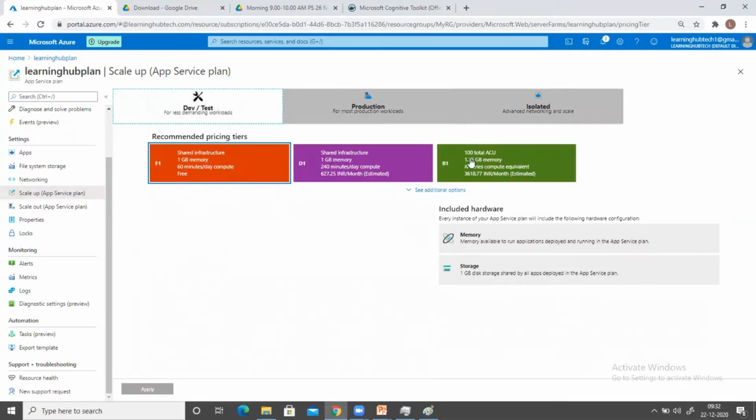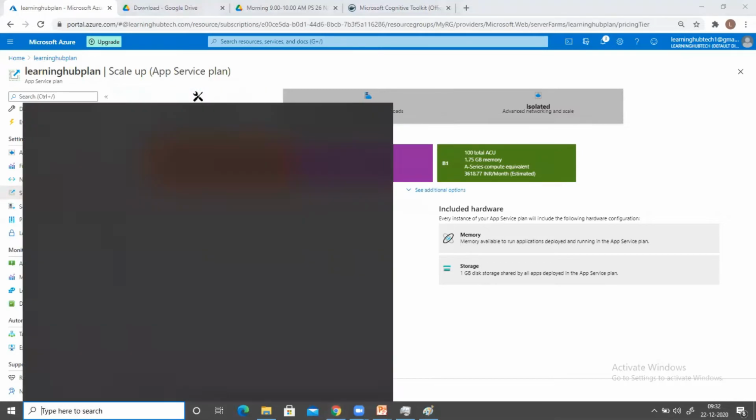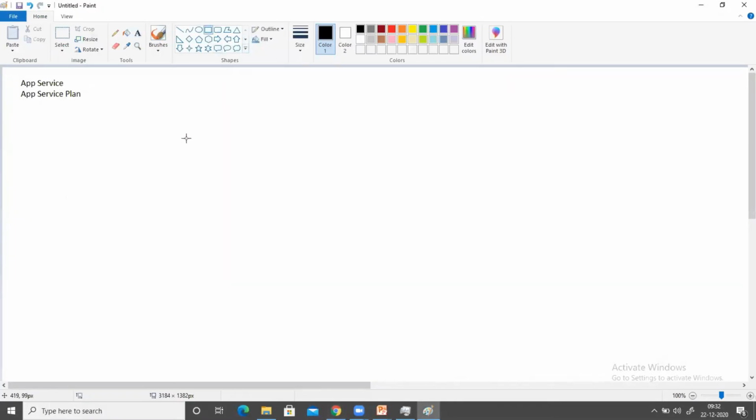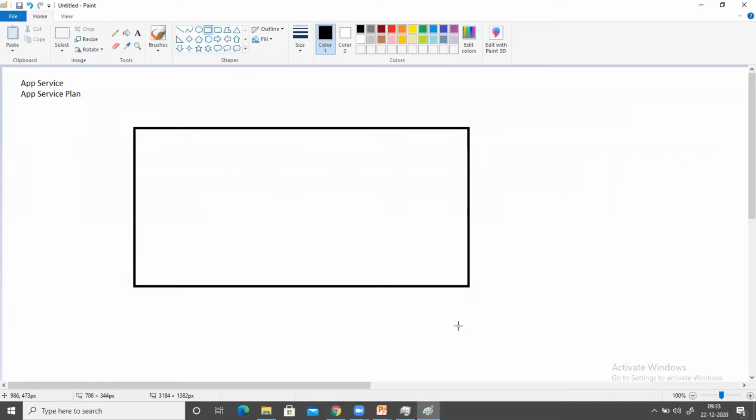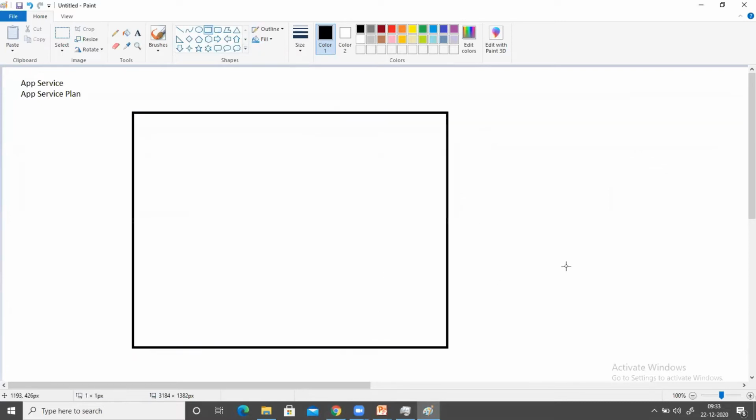Now, what is the meaning of all this? Fine. So let's categorize it into broader categories, then we will discuss from there onwards. Here the first two plans, you can see shared infrastructure has been written. Shared infrastructure. So exactly what happened in the backend? Automatically, inside one physical server, let's say this is a physical server here.